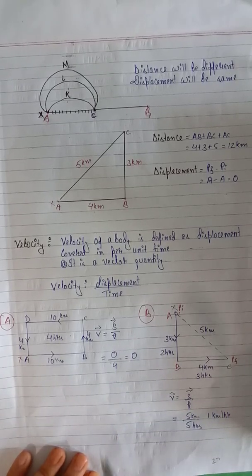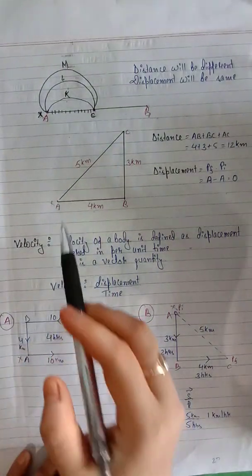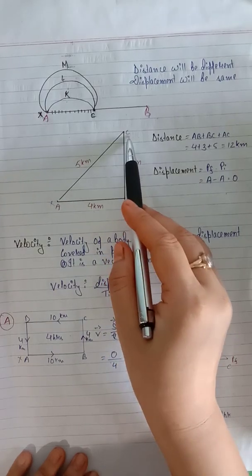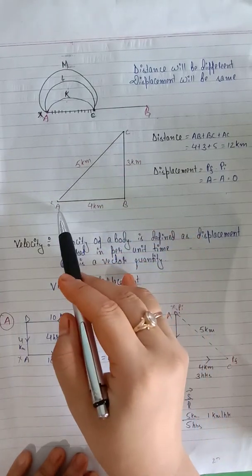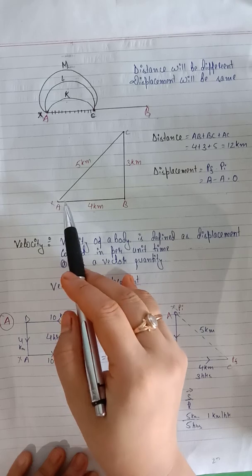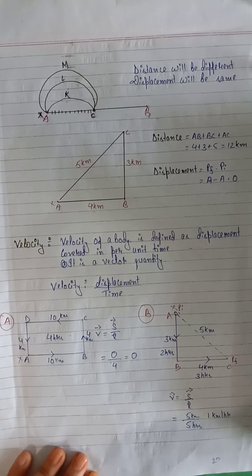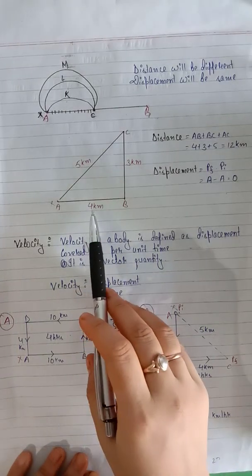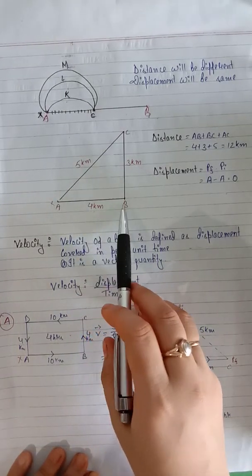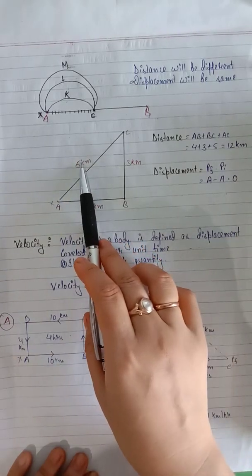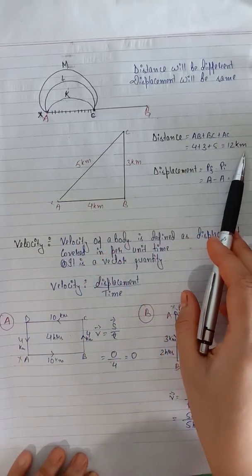Clear? Now in this case, see, again one boy X traveled from A to B, B to C. Again he came back to A. What will be the distance? Distance means the actual path covered by the moving body or object. So the distance will be A to B 4 km, B to C 3 km, C to A 5 km. 4 plus 3 plus 5, it is 12 km.